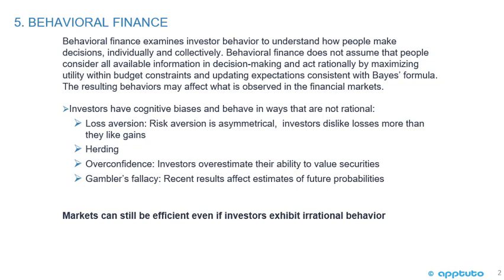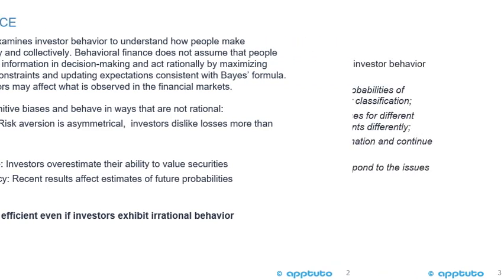The resulting behaviors may affect what is observed in the financial markets. So investors have cognitive biases and behave in ways that are not rational. Some examples are loss aversion. Risk aversion is asymmetrical. Investors dislike losses more than they like gains. Herding. Overconfidence. Investors overestimate their ability to value securities. Gambler's fallacy. Recent results affect estimates of future probabilities. So markets, I put in bold here, markets can still be efficient even if investors exhibit irrational behavior.